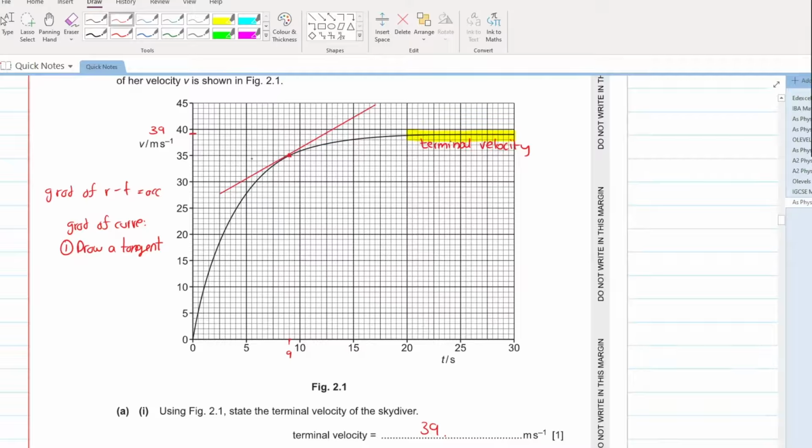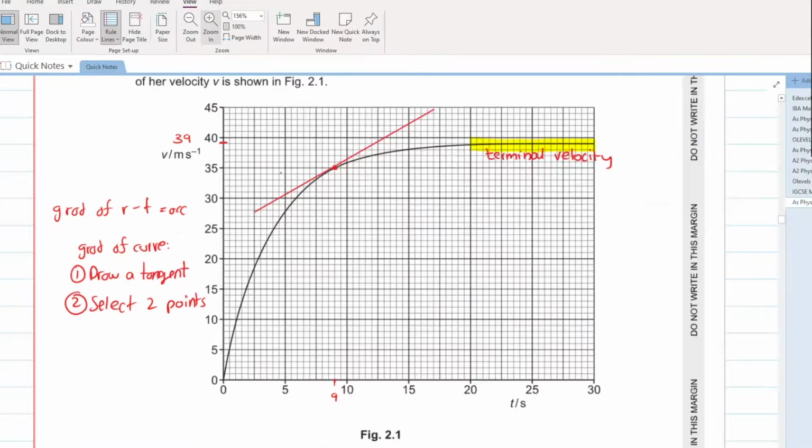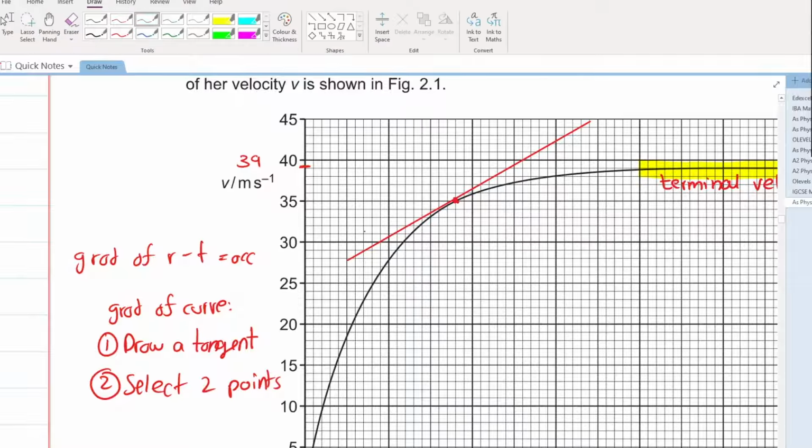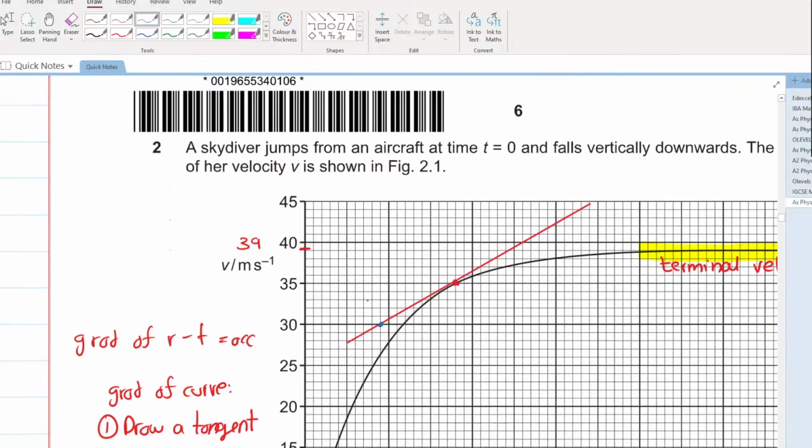चलो, you have this tangent. Second step will be to select 2 points. Now select 2 points of your own choice. Now here I will select this point, which looks pretty fine to me. This one. This is what? 4.5 and 30.